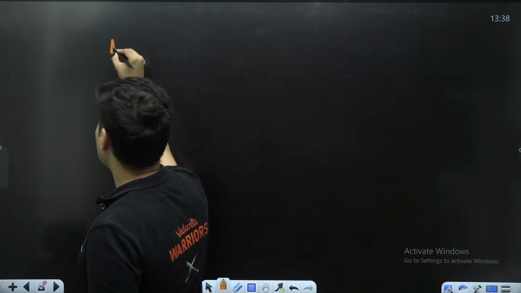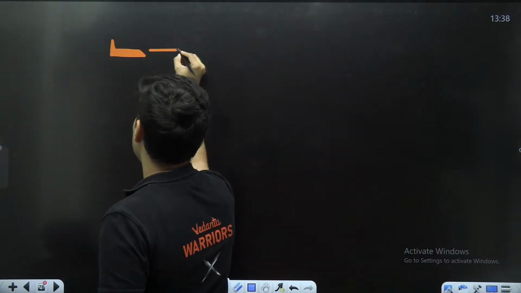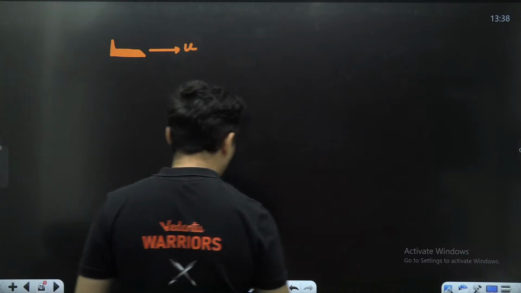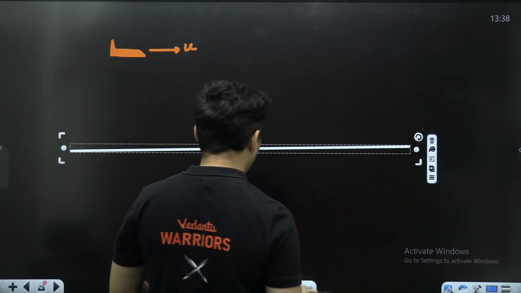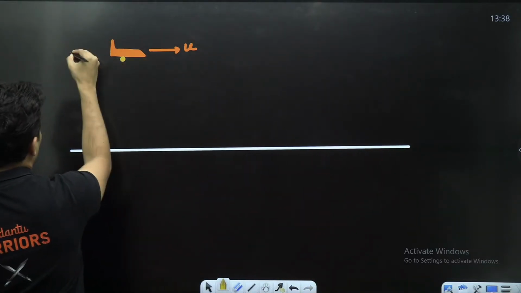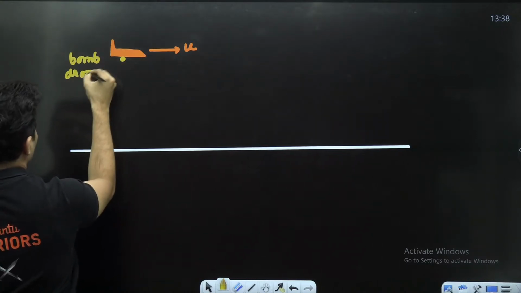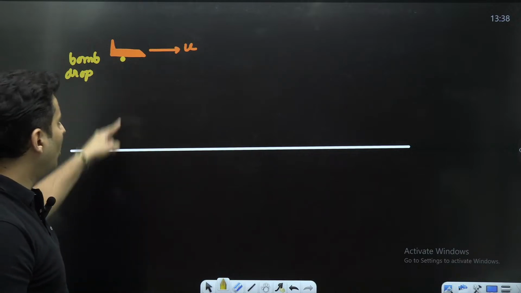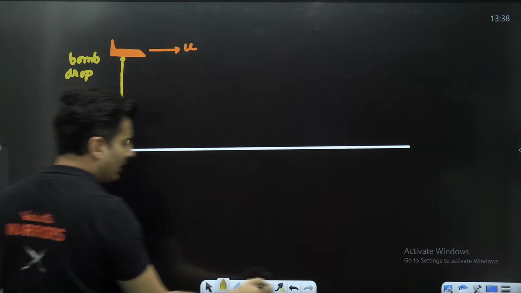Where an aeroplane is going like this, and as it keeps moving, you might have seen that there is some target somewhere and it drops a bomb. Although the question says the bomb is dropped, a lot of people think that the bomb will fall here. That is not entirely true.